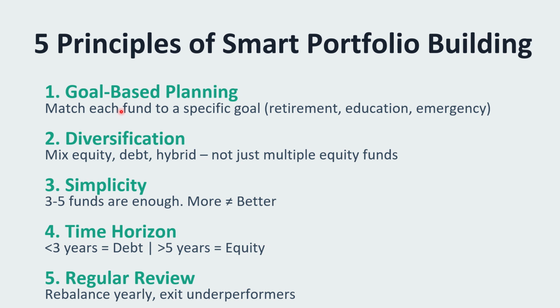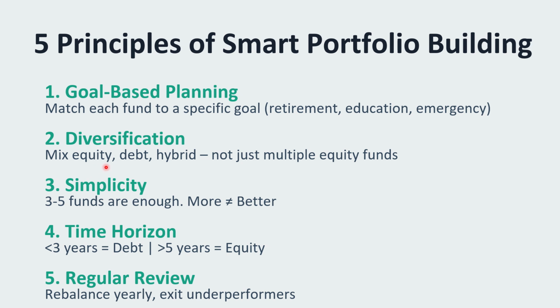See, the first principle is goal based planning. Match each fund to a specific goal like retirement, education, or emergency. For example, if you are building an emergency fund, then go for debt. You can withdraw it immediately, right? As market returns do not influence this, because debt funds invest in liquid things like repos, etc.